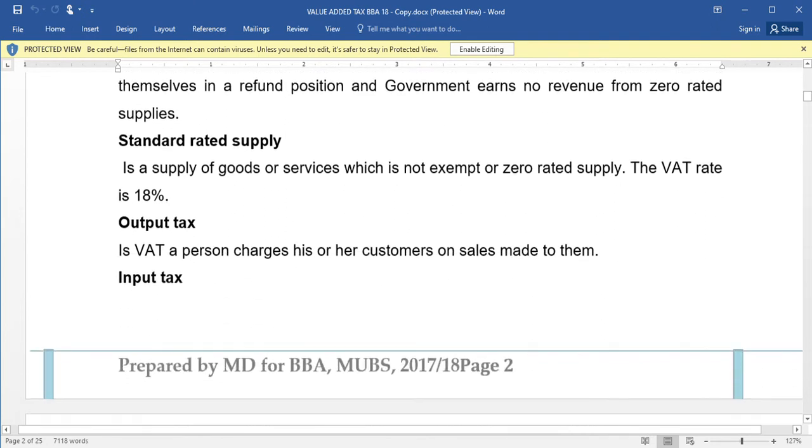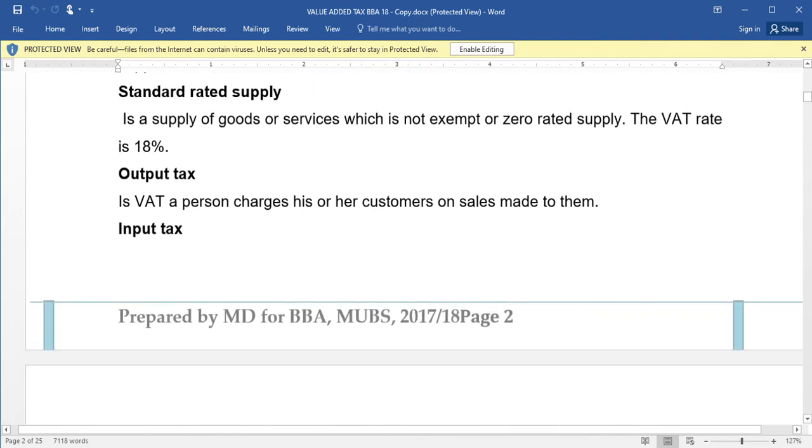Then we look at the standard supply. This is the supply of goods and services which is not exempt or zero rated, and the VAT rate is 18%. So we have three supplies: the standard rated supply, the exempt supply, and then the zero rated supply. So standard rated is a supply of goods and services which is not exempt or zero rated, and the VAT rate is 18%. Then we have another term called output tax.